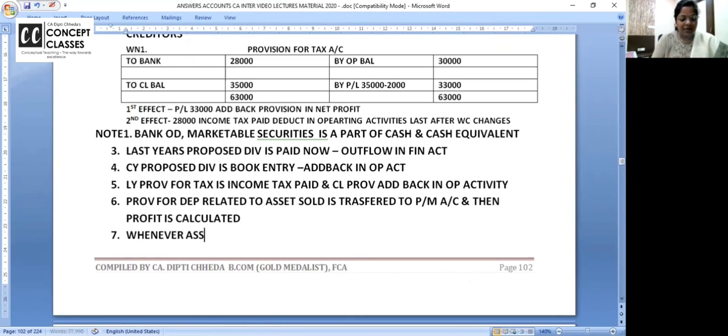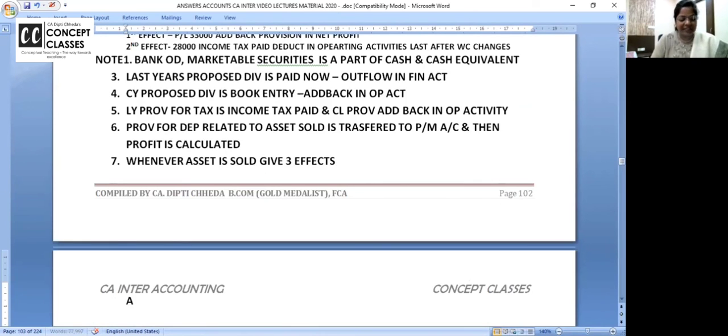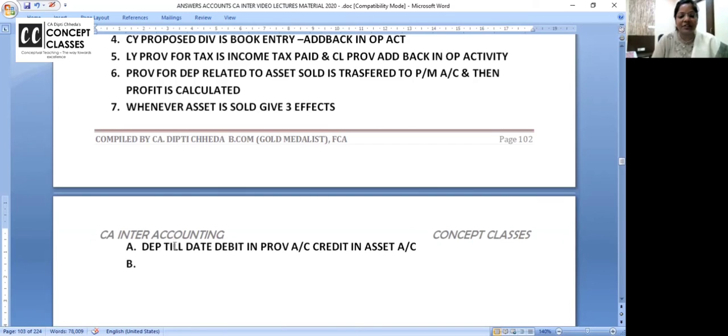Whenever an asset is sold, give three effects. EBIT, depreciation date, debit in provision account, credit in asset account. सही है? Till date, whatever is the depreciation, debit in the provision, it's no longer required. निकाल दो. Credit in the asset so that you get WDV.